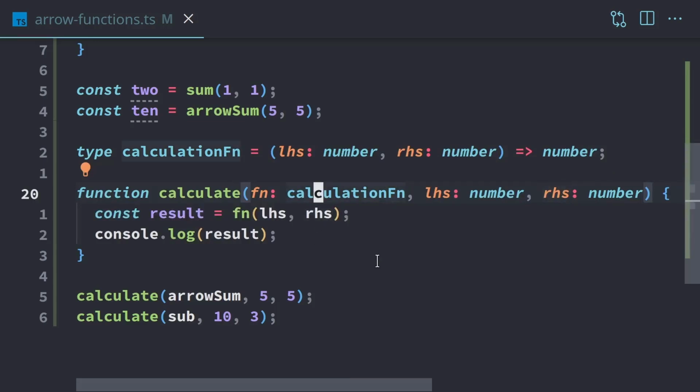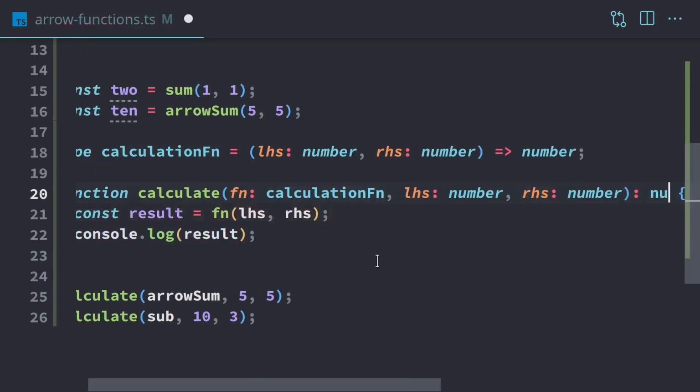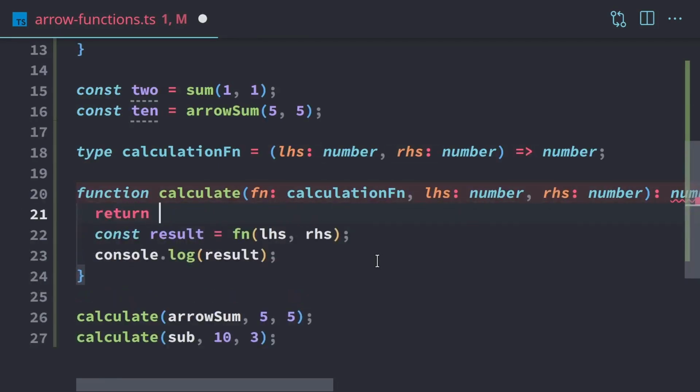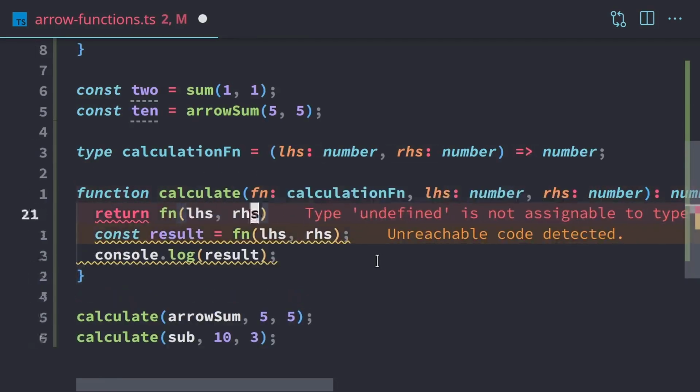So with this calculate function, it's probably a good idea to actually return the result. So we want to return the number as well. And so we're going to return our function left-hand side, right-hand side.